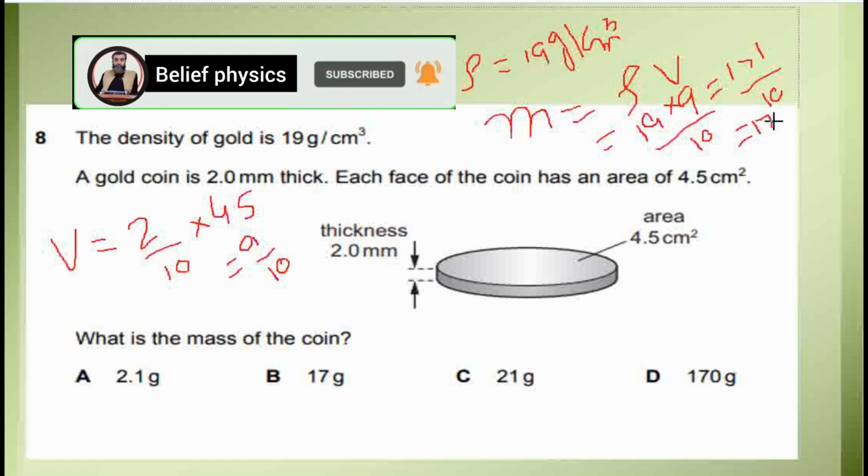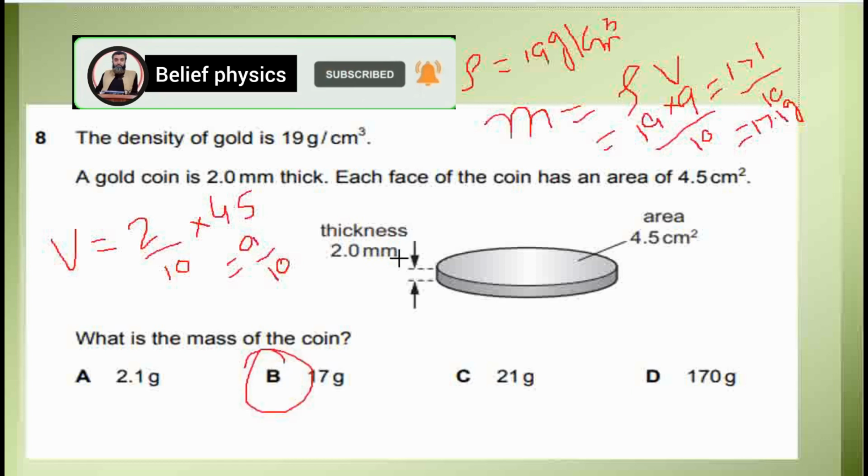So it is 17.1 grams because it is in CGS system, centimeter gram, so the unit is gram here. The closest answer from here is 17. So B is the correct option for this question. I circle B.